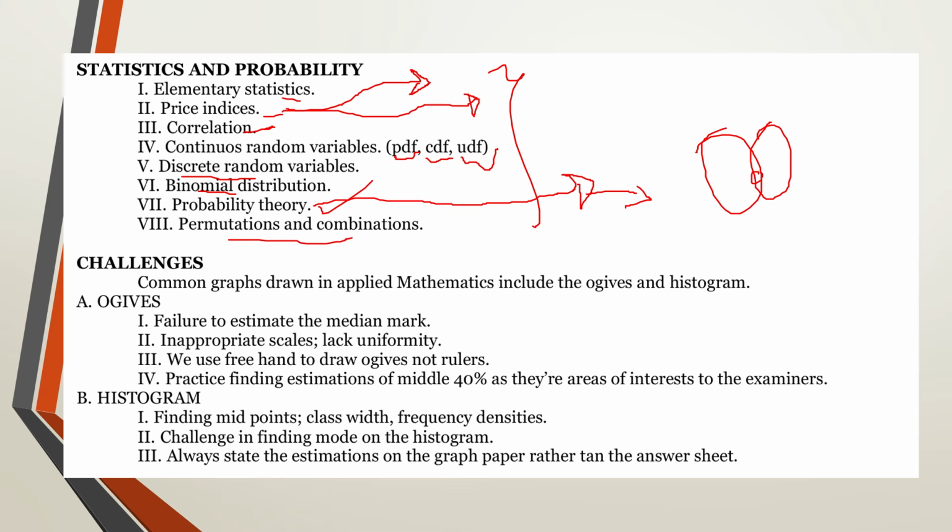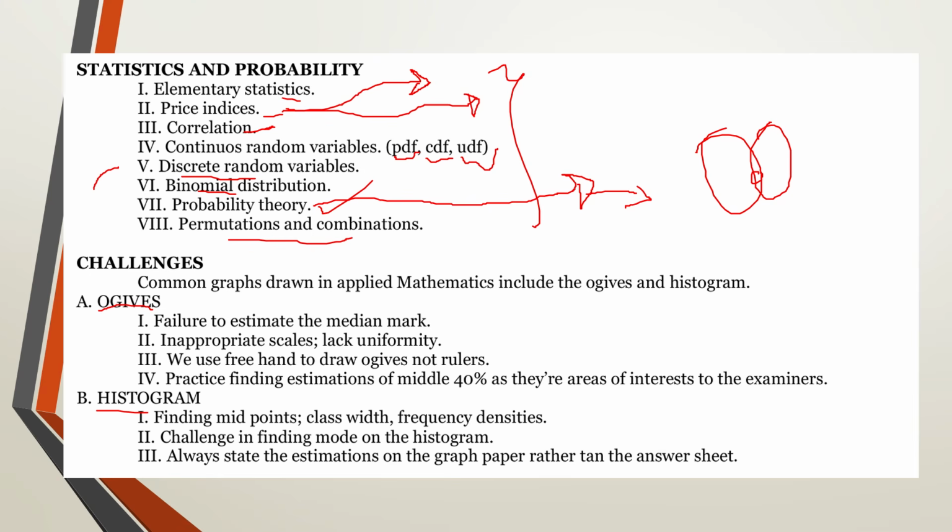The common challenges that you're going to look at under statistics are mainly with graphs. The graphs that you commonly examine in probability and statistics are going to be ogives and also histograms. Now ogives must all be drawn using a freehand. We do not use rulers when you're drawing ogives. You need to pay attention to that. So you need to go back and practice drawing ogives using frequency densities, and when to draw them using cumulative frequency. You need to be very careful with that.